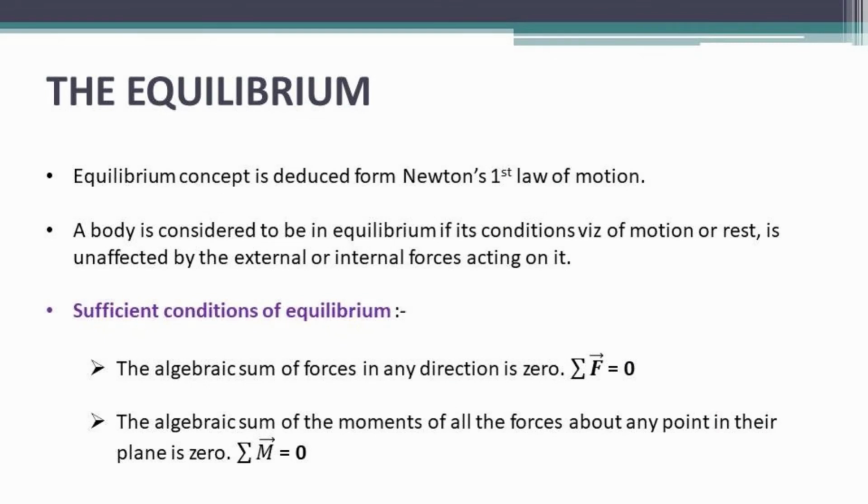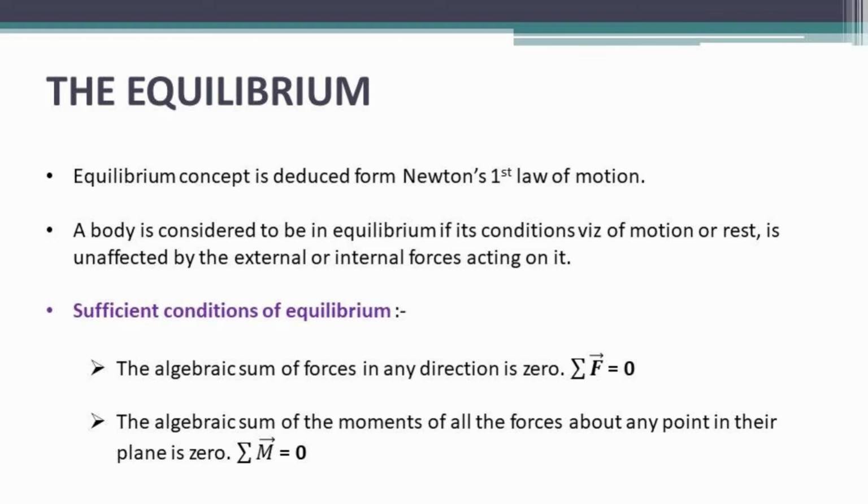The concept of equilibrium of rigid bodies is derived from Newton's first law of motion, which states that if the resultant force acting on a particle is zero, the particle will remain at rest, provided that it is originally at rest, or it will move with a constant speed in a straight line, provided that it's originally in motion.